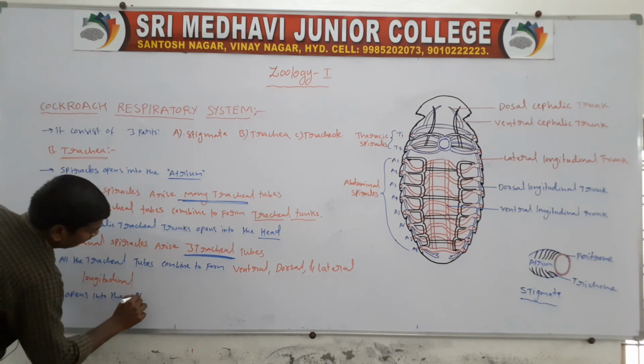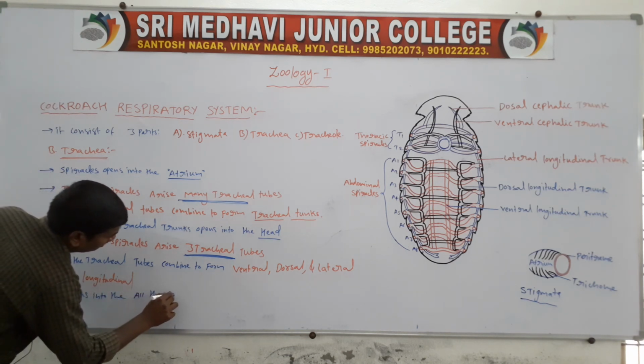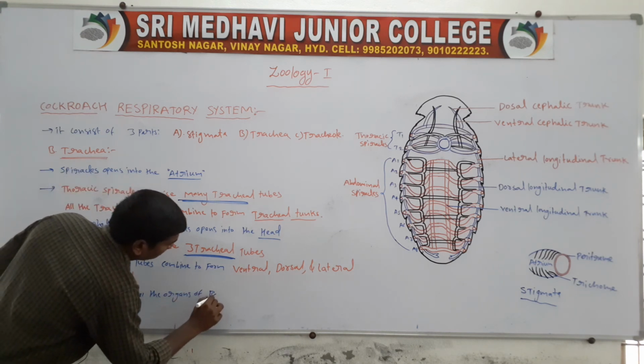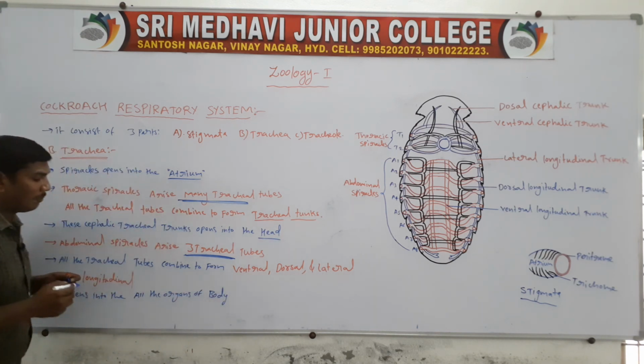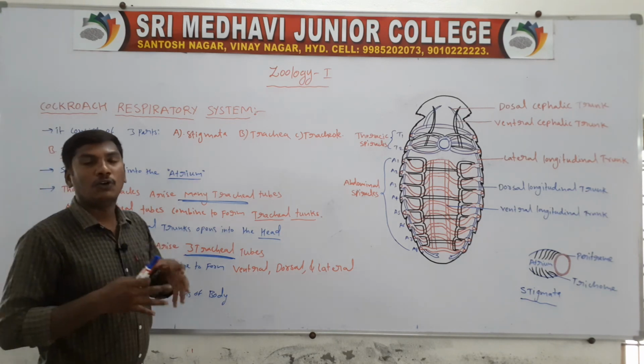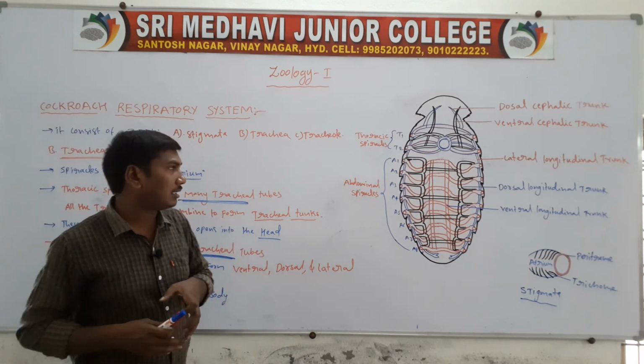These branches open into all the organs of the body.